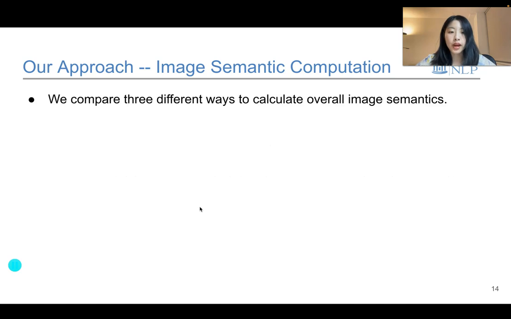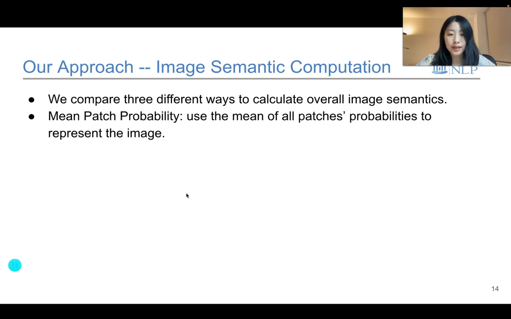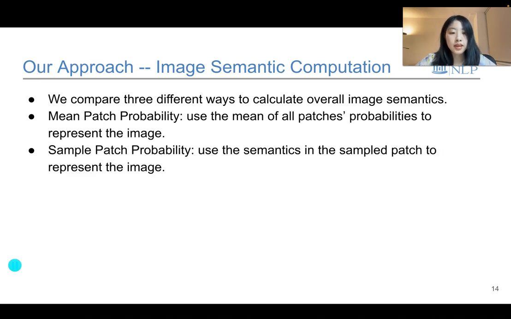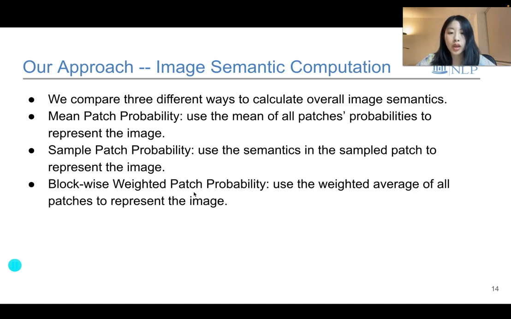Then we propose and compare 3 ways based on mean value, block-wise weighted value, and sampling to represent the semantics of all patches for efficient image semantics learning. Specifically, mean patch probability uses the mean of all the patches probability to represent the image. Sample patch probability uses the semantics in the sampled patch to represent the image. Block-wise weighted patch probability uses the weighted average of all patches to represent the image. The block-wise weights help the agent learn the richer semantics in the blocks in the images.